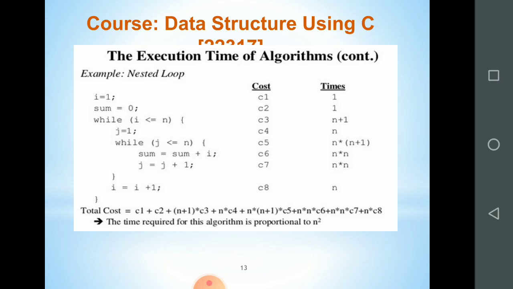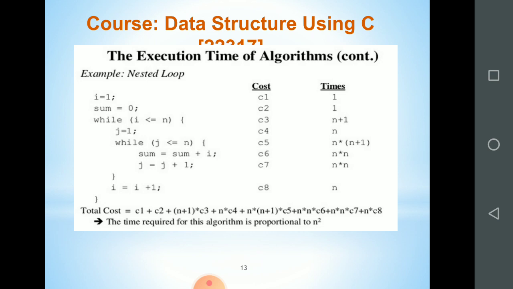Now nested loop statement. This is again a more complex one. Here there are two loops. Whenever you are using two loops, you must consider that the statements inside the inner loop execute n multiplied by n number of times. So inside the inner loop, the statements will execute n into n number of times.